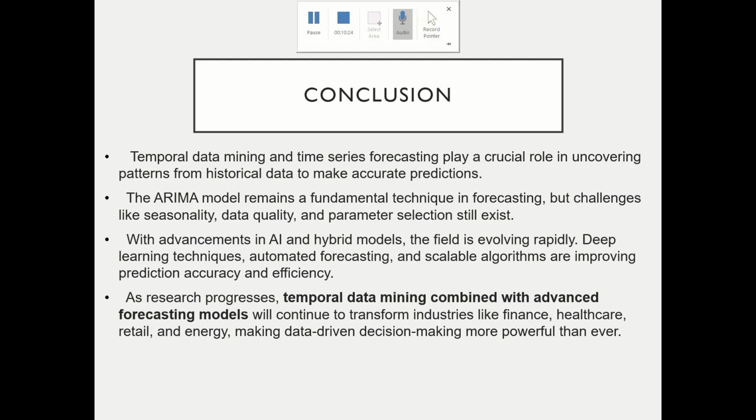Conclusion: temporal data mining and time series forecasting play a crucial role in uncovering patterns from historical data to make accurate predictions. The ARIMA model is a fundamental technique, but based on the data, we should choose which forecasting technique to apply. With advancements in AI and hybrid models, the field is evolving rapidly. We have seen how moving average helps in basic smoothing, but ARIMA gives better results when past values influence the future. With the rise of big data and AI, the field is set to transform industries by enabling smarter data-driven decisions. As research progresses, temporal data mining combined with advanced forecasting models will continue to transform industries like finance, healthcare, retail, and energy, making data-driven decision making more powerful than ever.